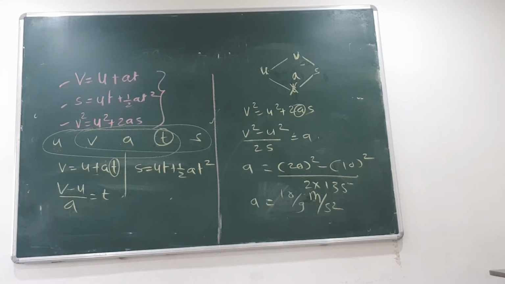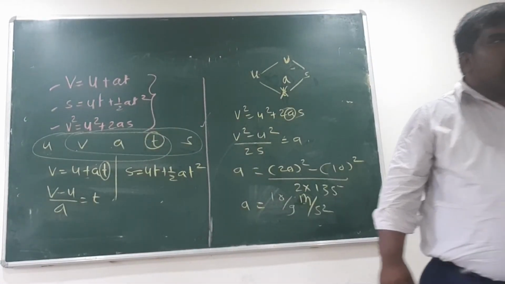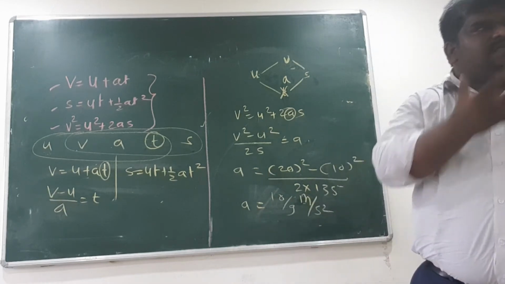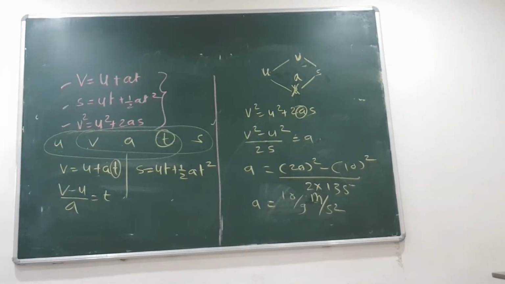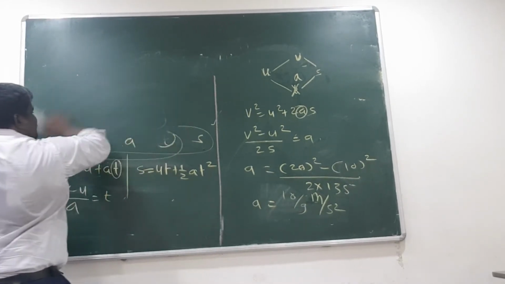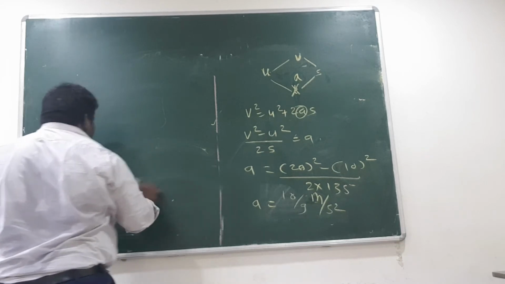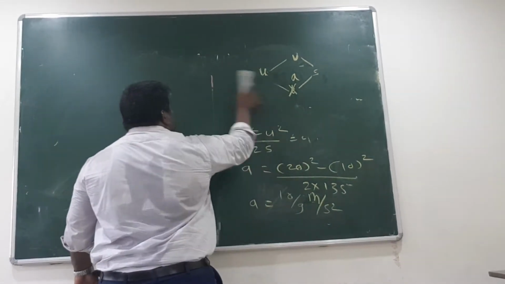Okay. So what they are saying, a car is moving with velocity or speed of, it's a one direction motion. See, every time you can't write these equations and keep on relating these quantities.